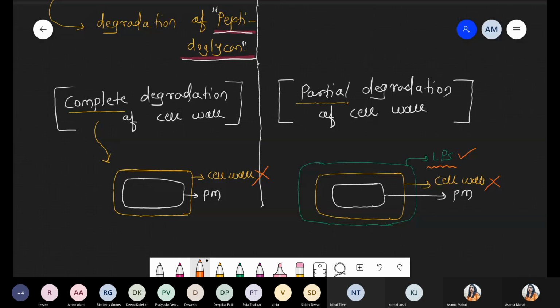Yes or no? Yes or no? Okay, Deepika. Yeah. So ये था first enzyme with respect to lysozyme.